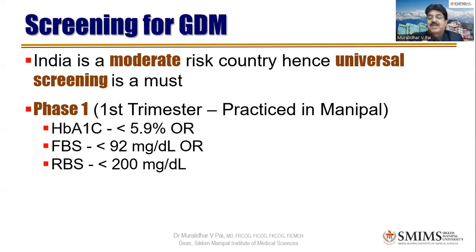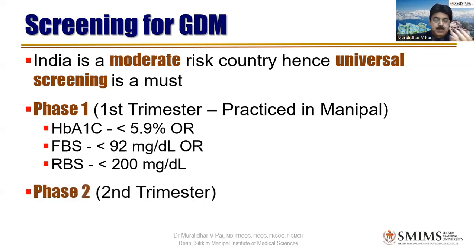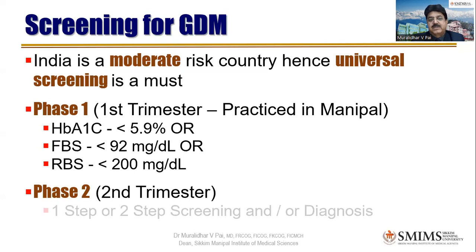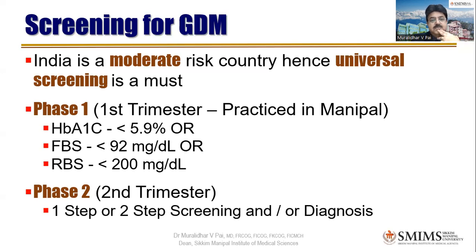Then you talk about she became pregnant. And this is ideal setup. I'm not talking about rural setup. I'm not talking about where ladies have to walk 5 kilometers to go to a hospital. They never go in the first trimester at all. I'm not talking about that. So here, as you said, phase one is you do any one of the three. All three need not be done. Then comes phase two. That is second trimester. So here you have either the one step. In an ideal setup, we go ahead with the one-step method, which is the IADPSG method, where